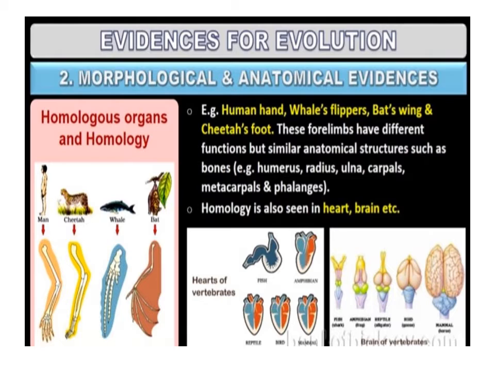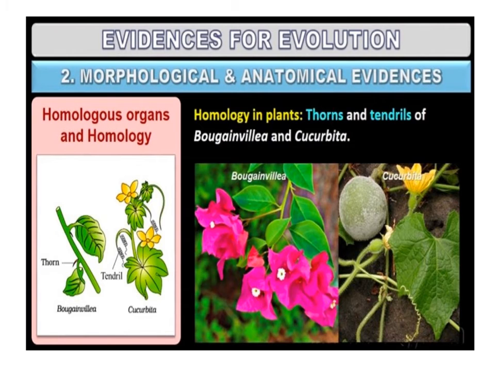Other examples are vertebrate hearts or brains. In plants, the thorn of bougainvillea and tendrils of cucurbita represent homology.